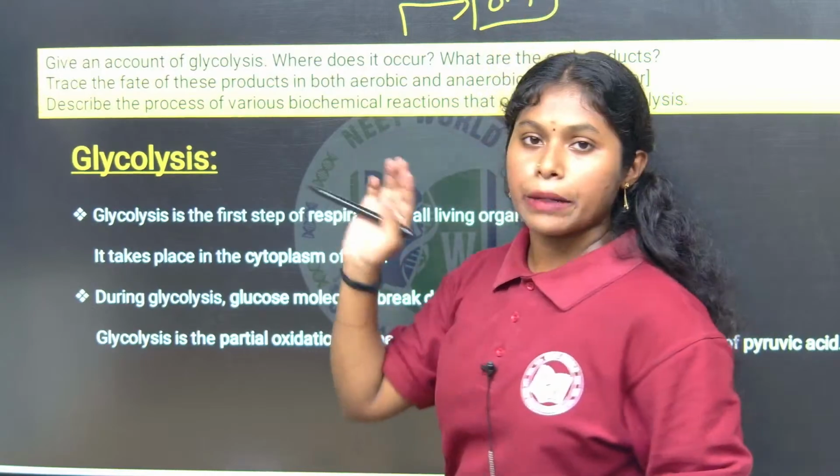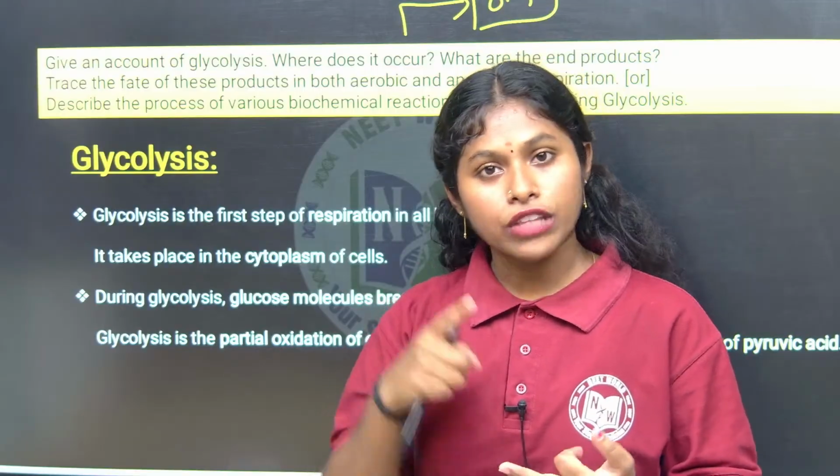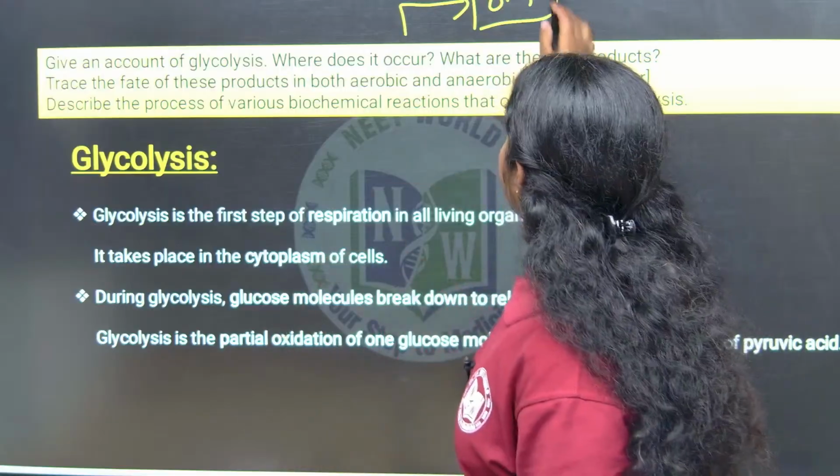So you have to represent very nicely what glycolysis is, where it is happening, and at the end of the glycolysis what end products are produced. Everything you have to write.